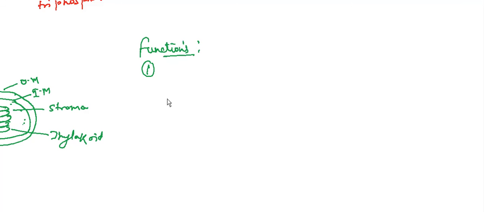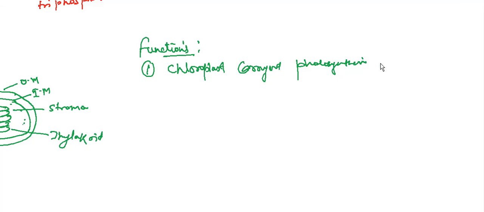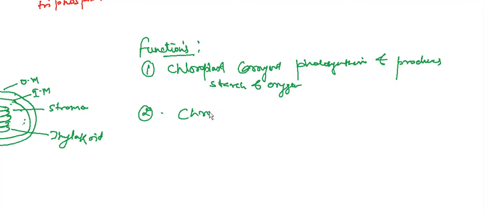Okay, so chloroplast carries out photosynthesis and produces starch and oxygen. Second function is chromoplast. Chromoplast gives color to flower and fruit.